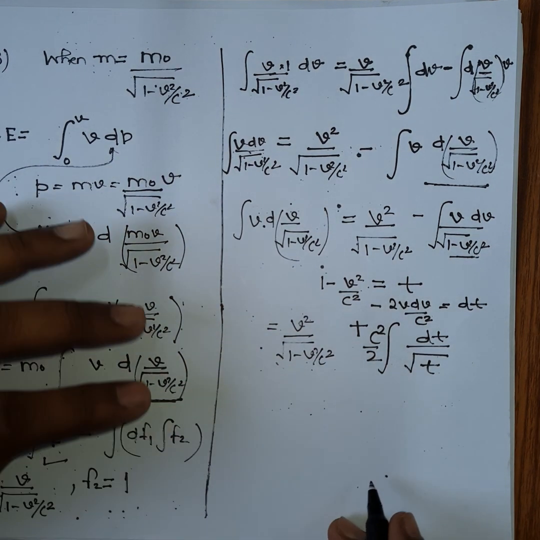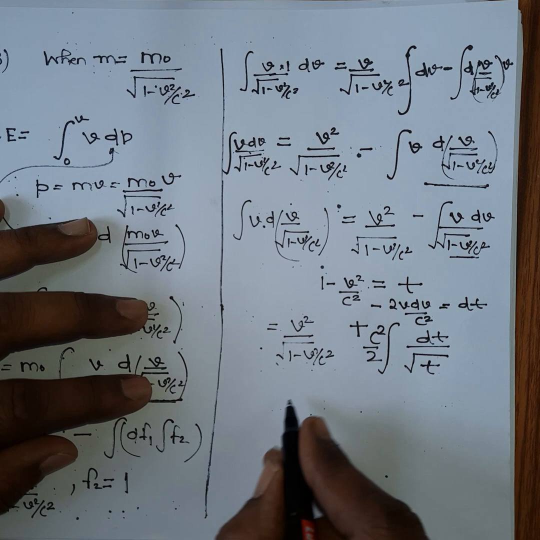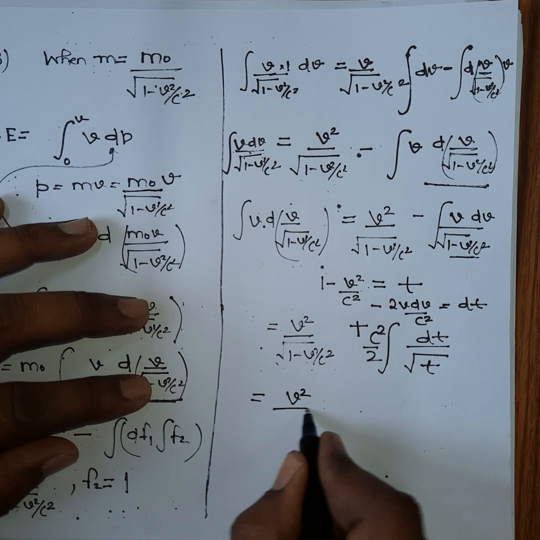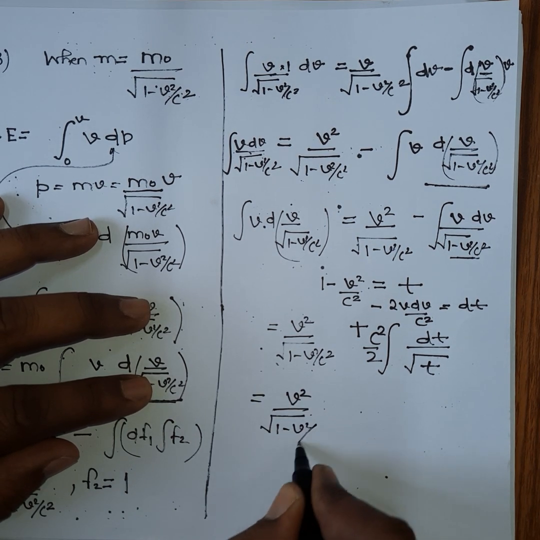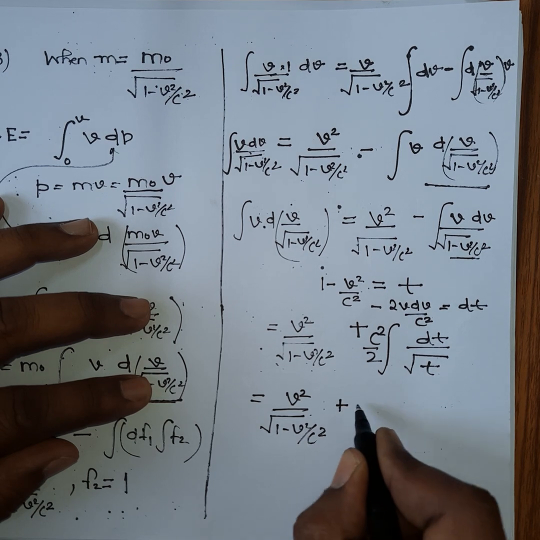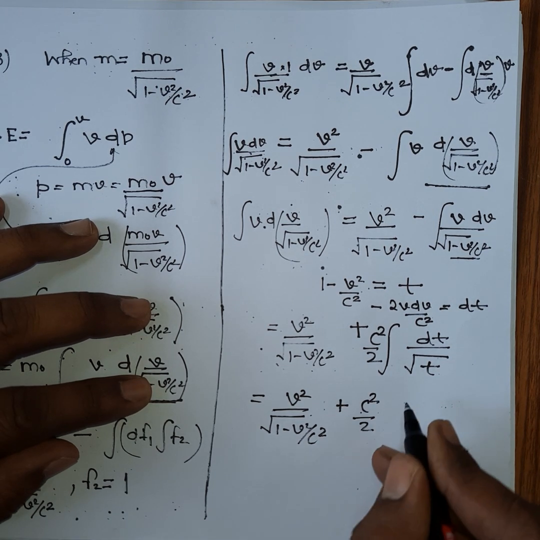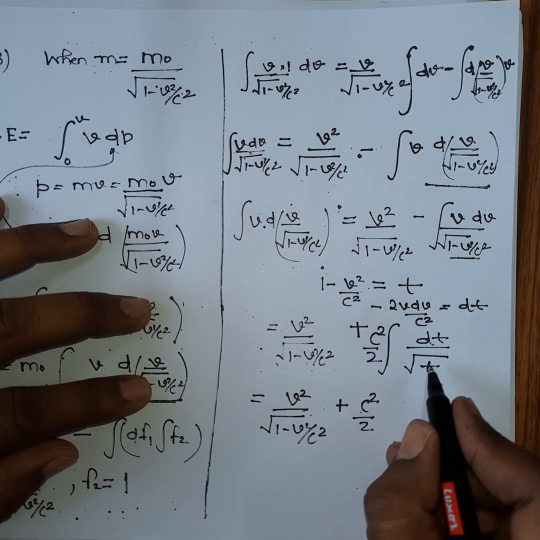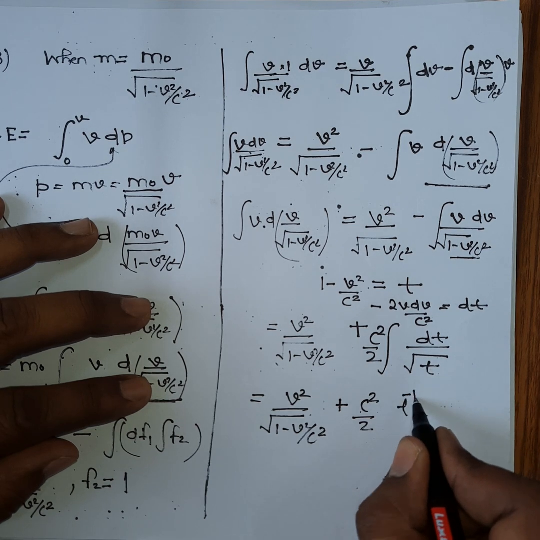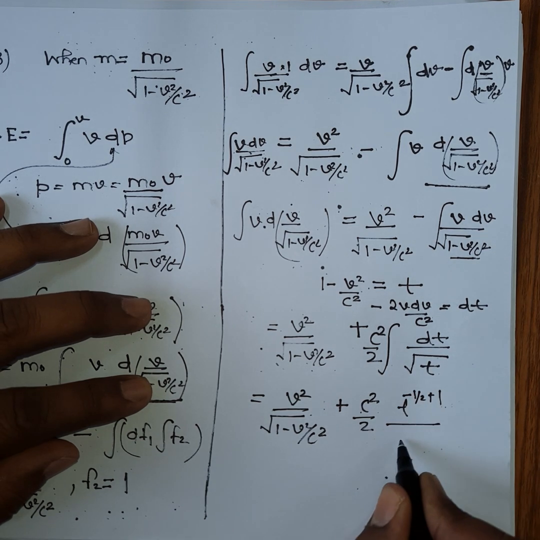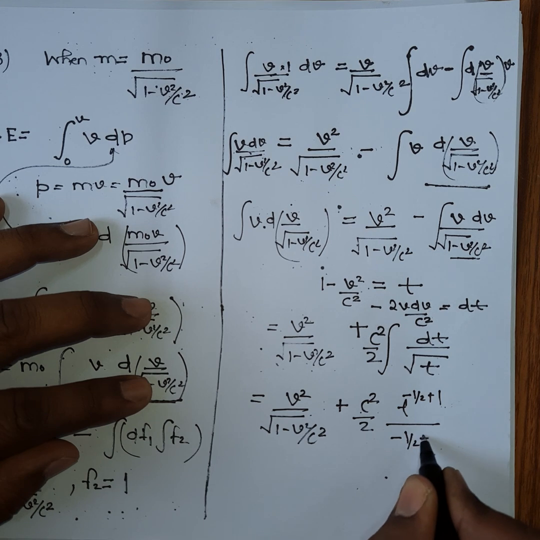So if you integrate it, you will get v square divided by 1 minus v square by c square plus c square by 2, and you can further simplify it as t to the power minus 1 by 2 plus 1, divided by minus 1 by 2 plus 1.